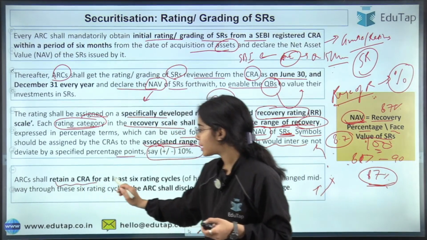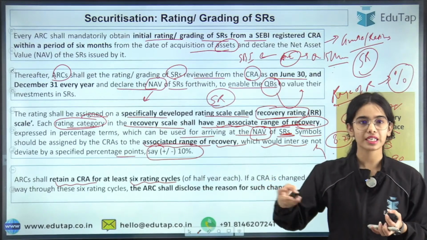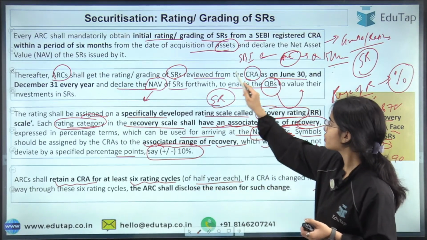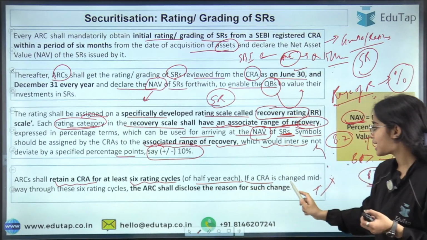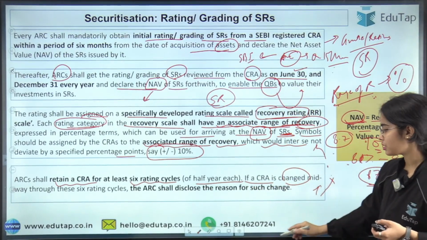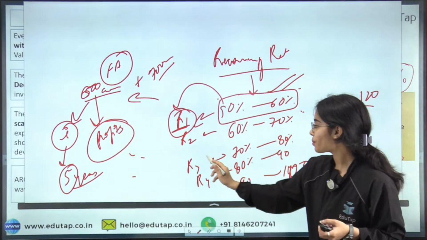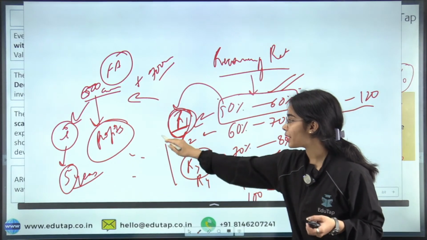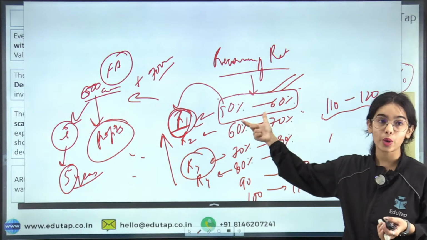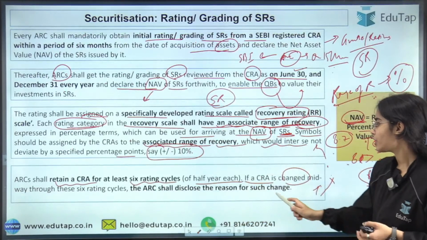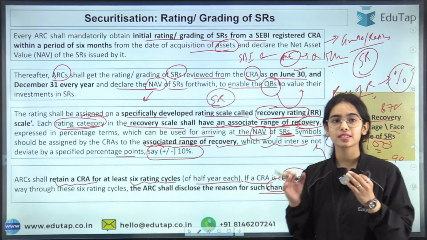ARCs shall retain a CRA for at least 6 rating cycles. That is, 6 rating cycles means 3 years, with half a year each, so June 30th, December 31st. So 6 rating cycles will continue. If a CRA rating is changed, let's say the credit rating has been changed from R3 to R1, that is, depreciation of the asset is happening, or less recovery is going to happen, then the ARC has to give the reason for the change, that is, why the credit rating has been changed. So that is the basic idea.